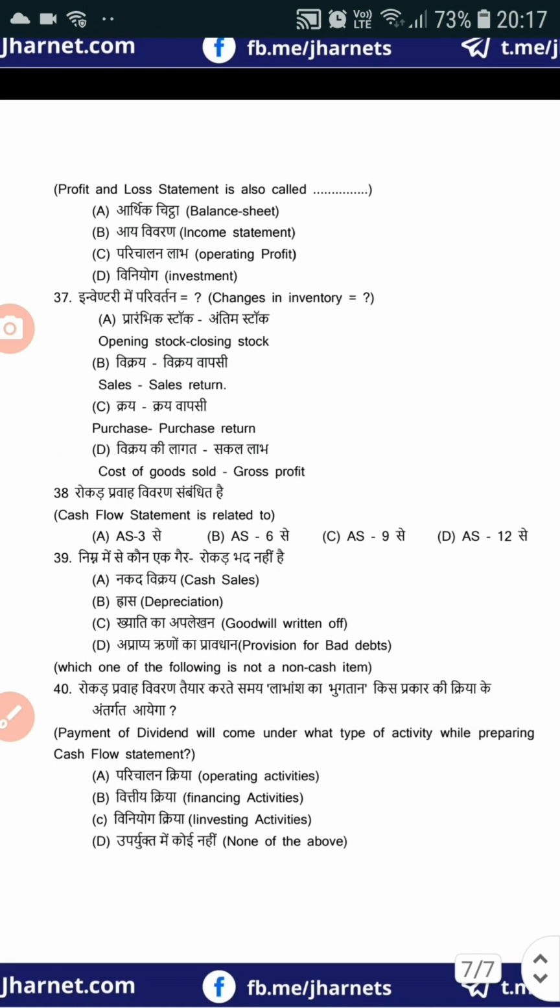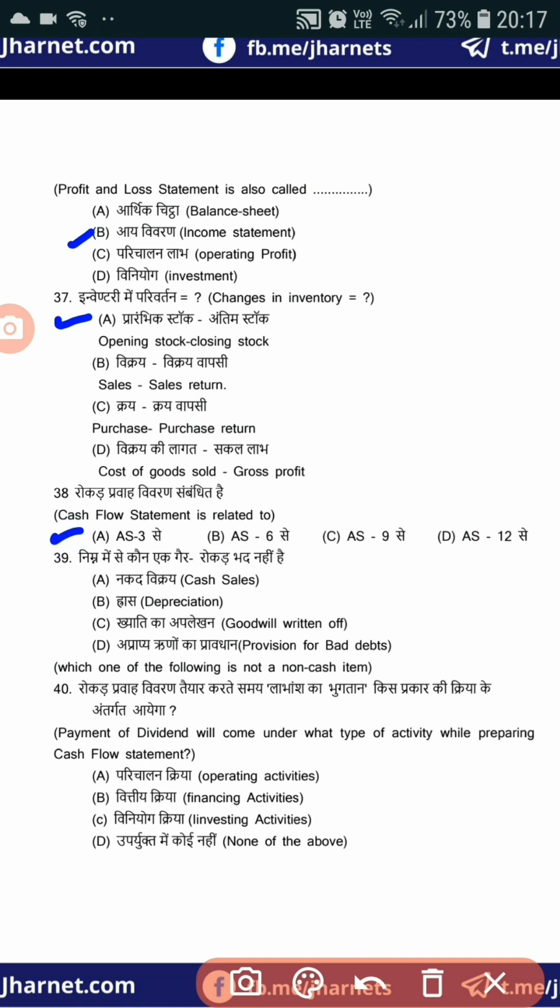Now next, question number 36. Profit and loss statement is also called, the correct answer will be option B, income statement. Now 37 number, changes in inventory. We have to write the formula, that is option A, opening stock minus closing stock. 38 number, cash flow statement is related to option A. A is 3.